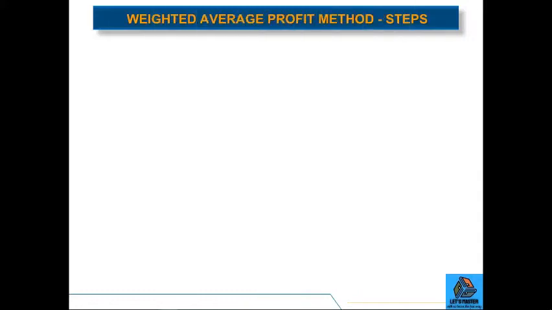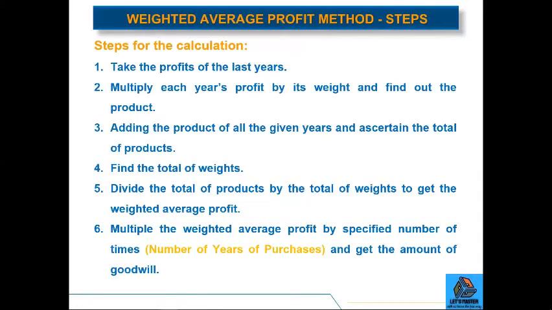Now, if we talk about steps, first, take the profits of the last years which you need for your calculation, multiply each year's profit by its weight and find out the product. Add the products of all the given years and ascertain the total of products.